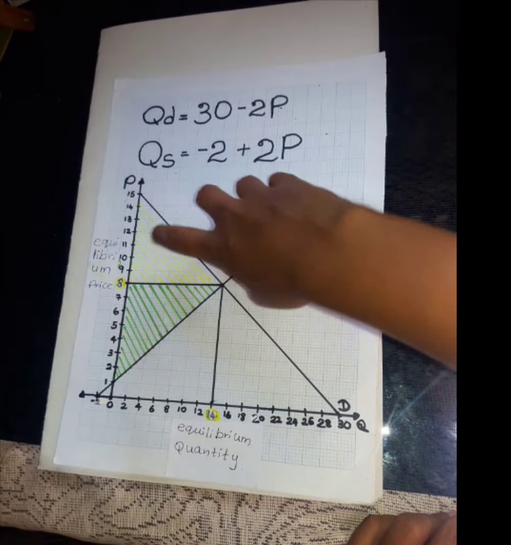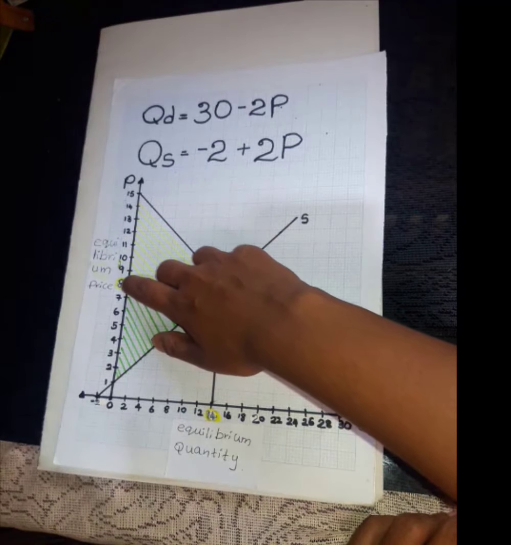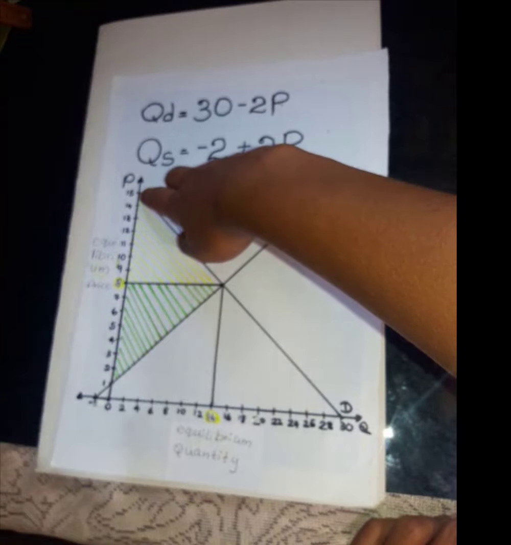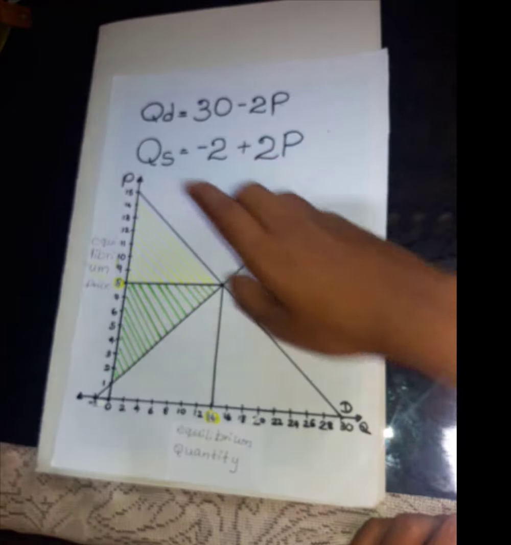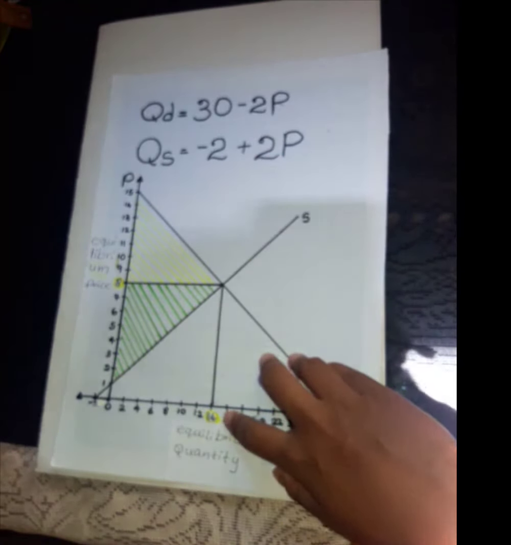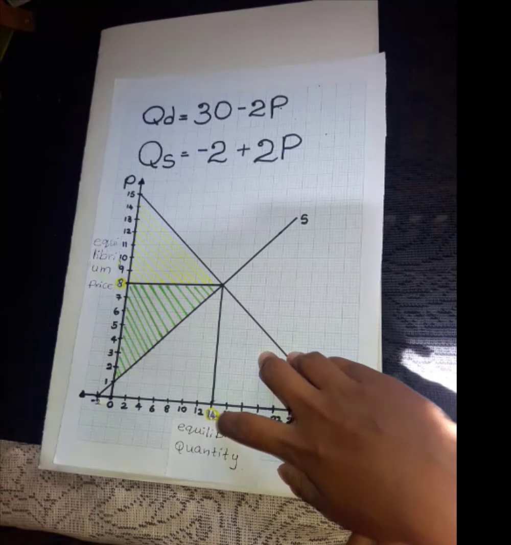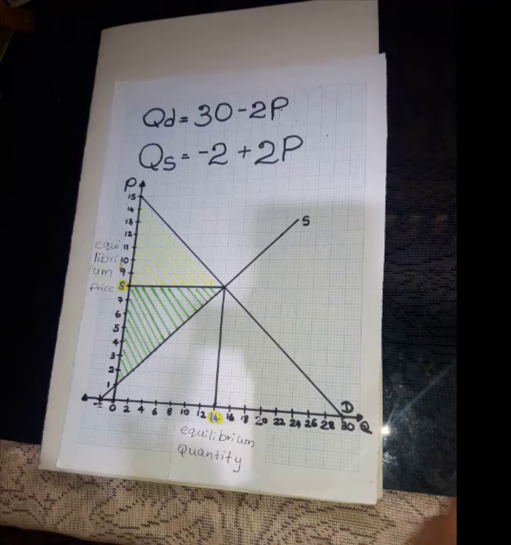For that, we have to deduct the market equilibrium price from the maximum demand price, multiply this answer by the market equilibrium quantity, and also divide this answer by 2.